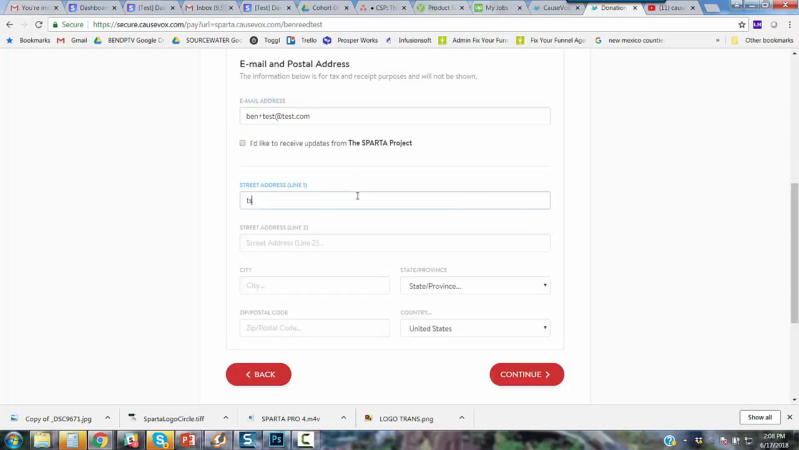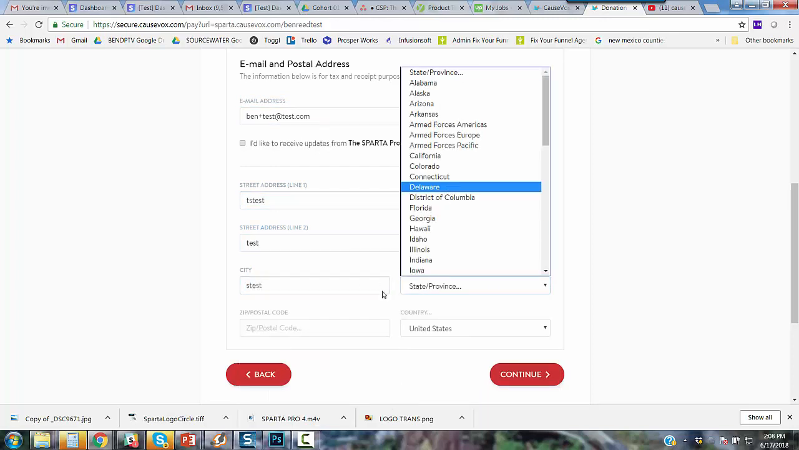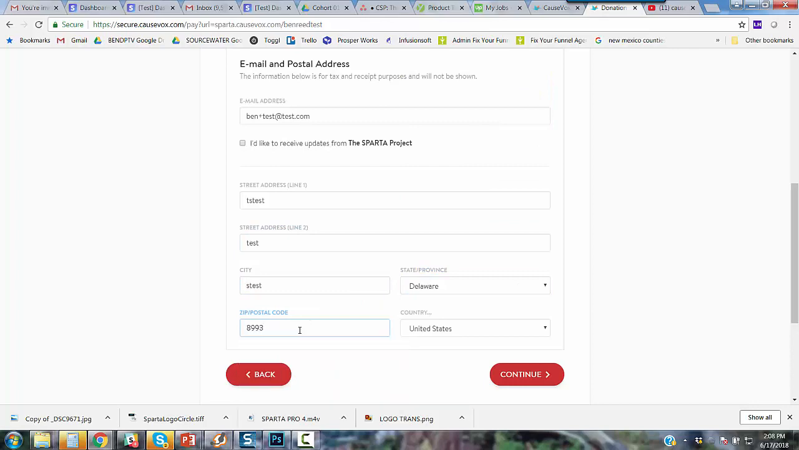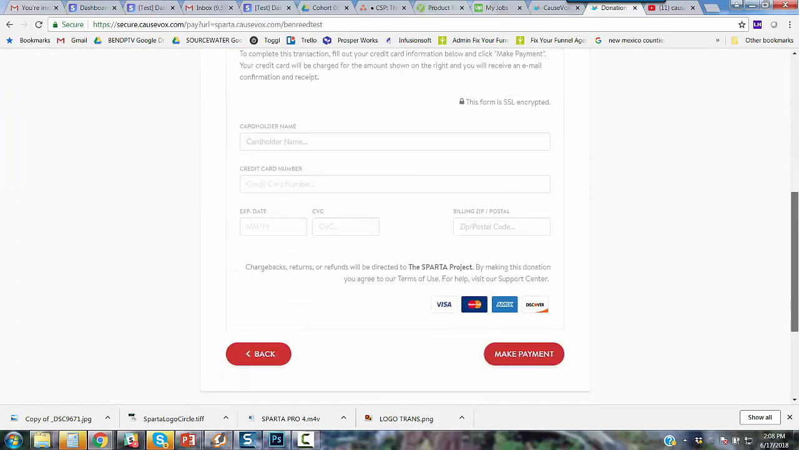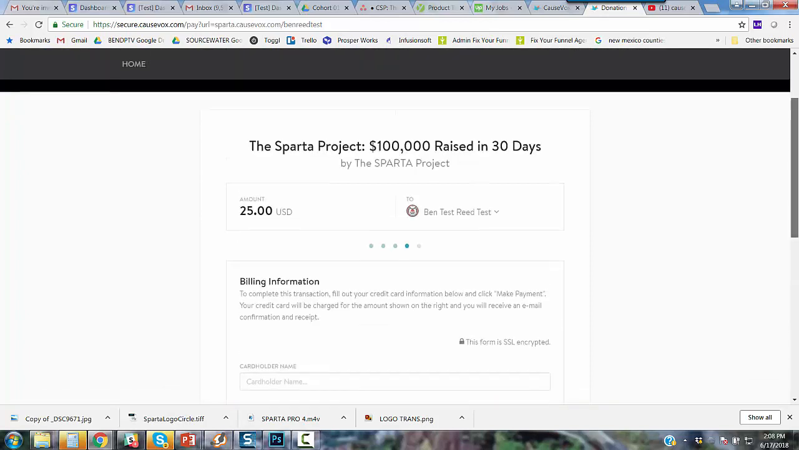They can put in their address here, and they can put in their city here, and then they can put in their state and zip. And again, I'm blazing through this, but this is what you go through. And then finally, you put in your billing information here, and you click make payment. And that's how they make a donation.